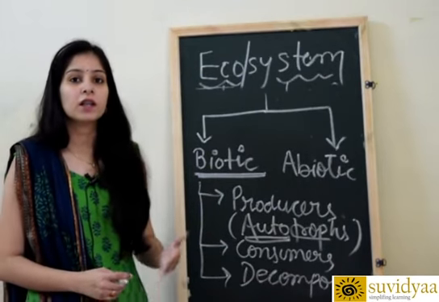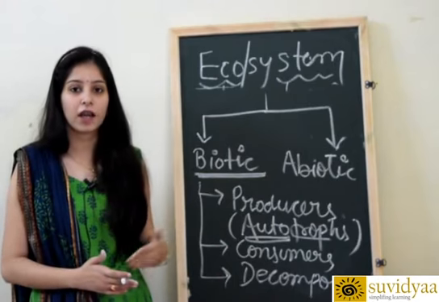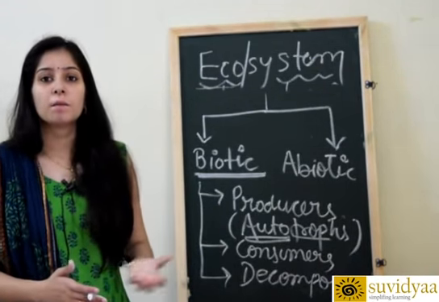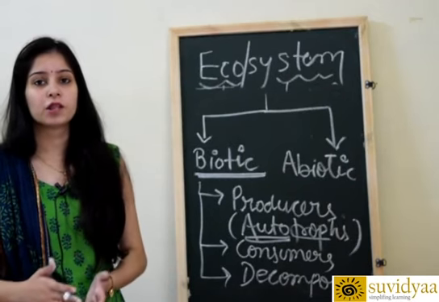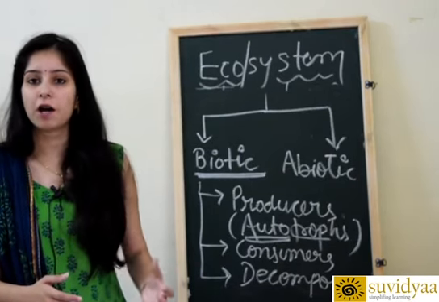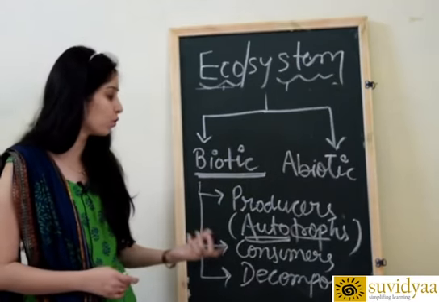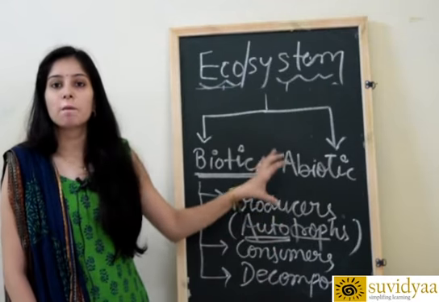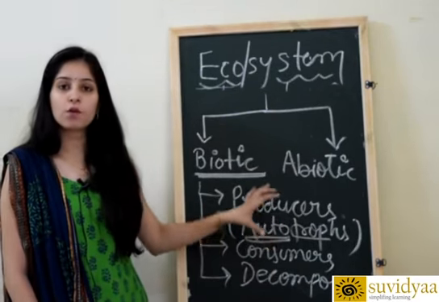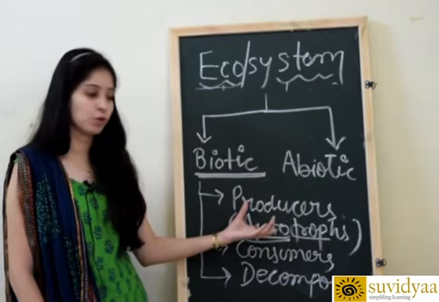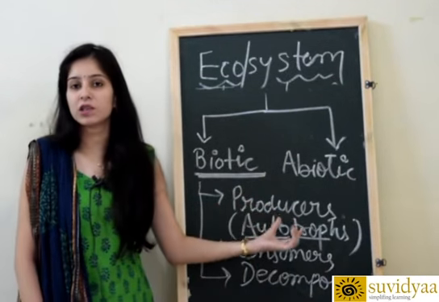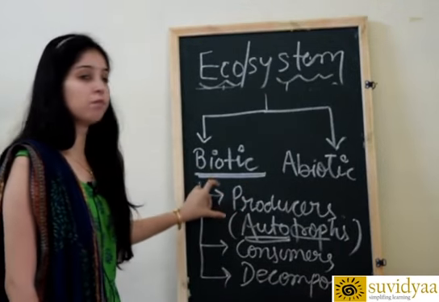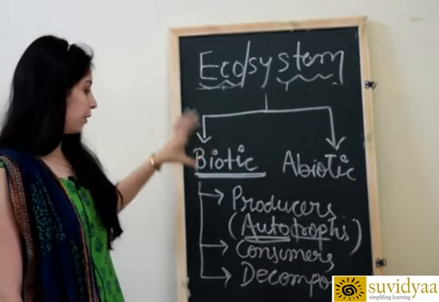In photosynthesis, they use carbon dioxide gas, they use water, they use chlorophyll and minerals. So by this photosynthesis process there is the production of carbohydrate, or we can say there is the production of glucose, C6H12O6. So they make their own food by the process of photosynthesis. They are called producers. The main examples of producers are green plants as well as photosynthetic bacteria. So this is the first part of biotic environment.